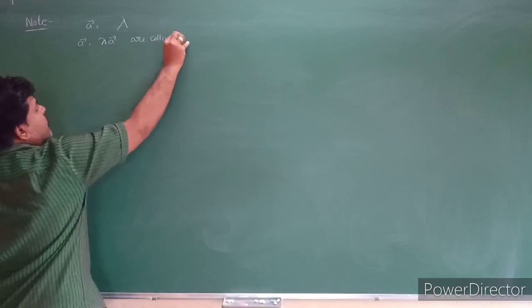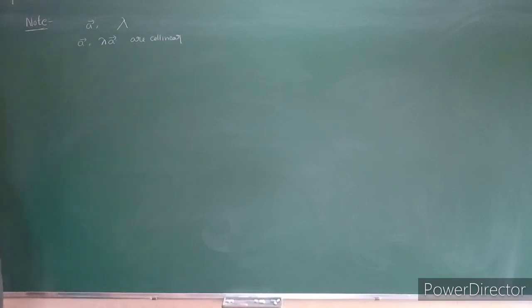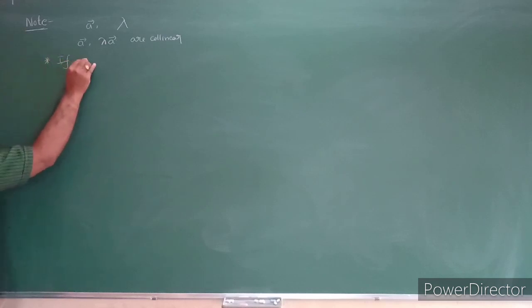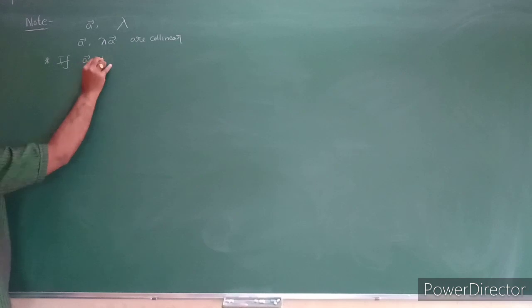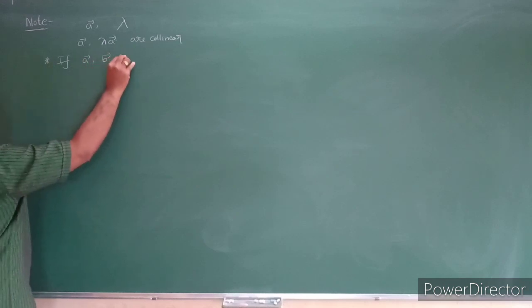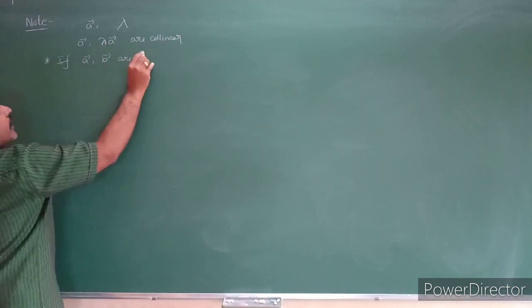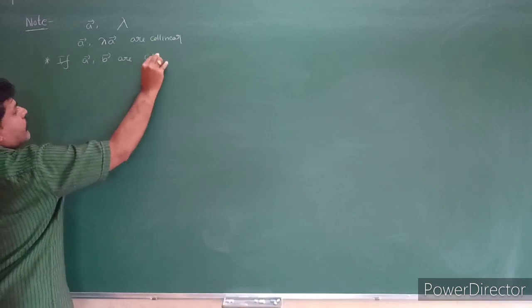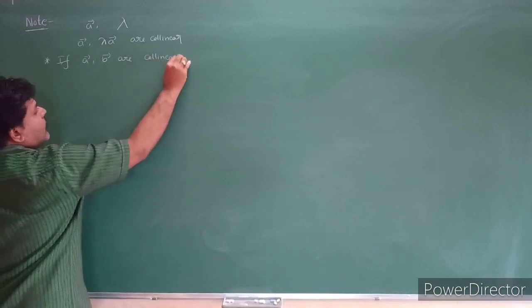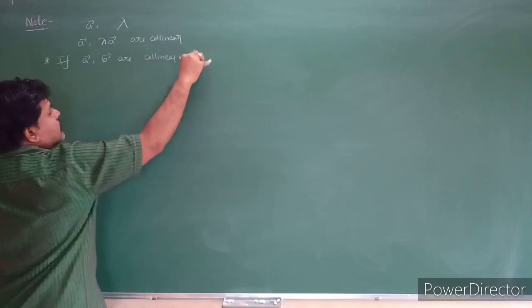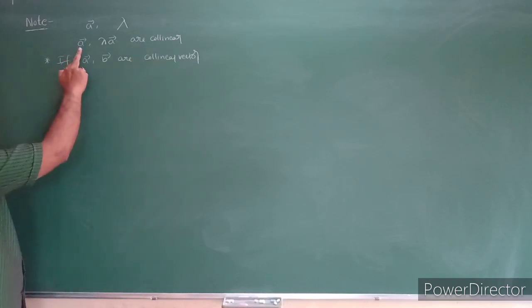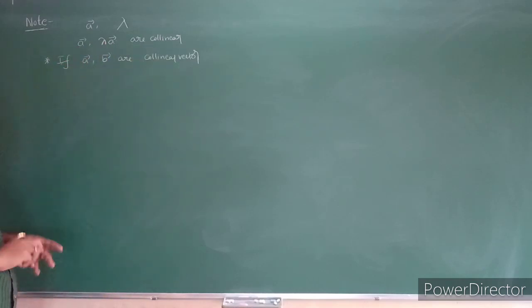I have already given this point here: a bar and lambda into a bar are collinear.